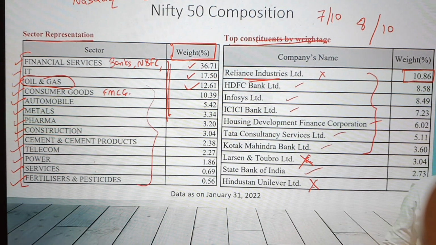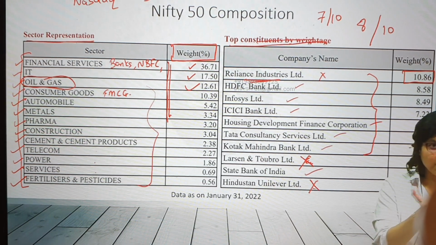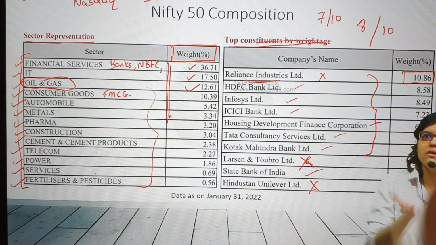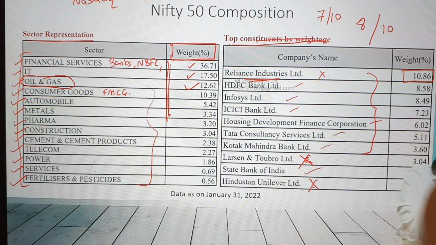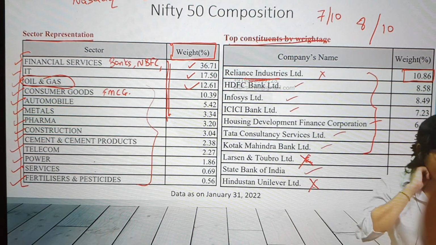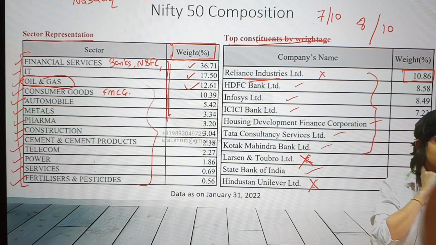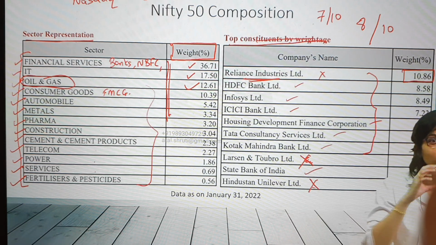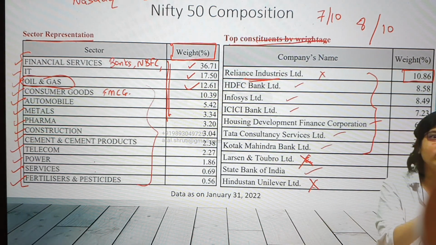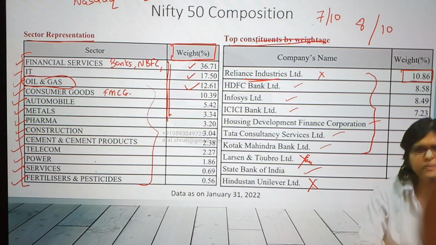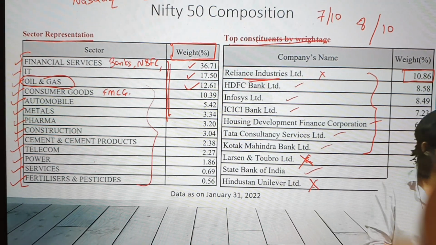In India, what is the typical scenario? Where is Reliance Industries listed? On Bombay Stock Exchange or National Stock Exchange? Both. HDFC? Both. Infosys, TCS? Both. But in US markets, there will be many companies which are listed only on Nasdaq or Dow. Typically, Nasdaq will represent more of IT, and Dow will represent more traditional companies, like typical manufacturing, nothing related to the latest technology. So Microsoft, Google, Amazon, Netflix, all are on Nasdaq.